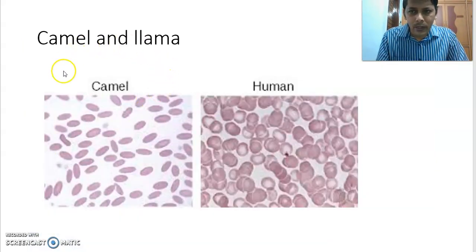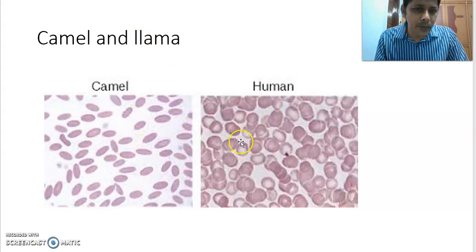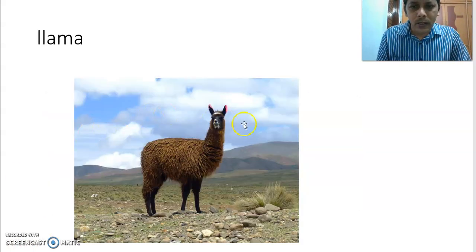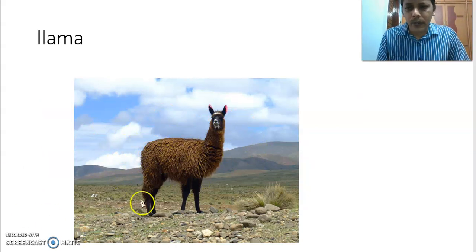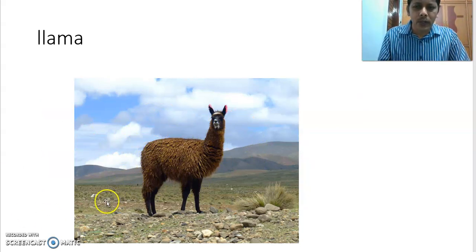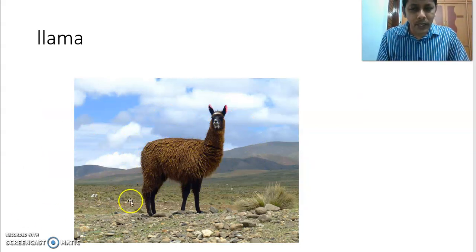You can see here the RBC of a camel, which are oval or elliptical in shape, but human RBC are circular and biconcave. You can see here another animal, the llama. In this animal also, the RBC are elliptical or oval in shape, like the camel.